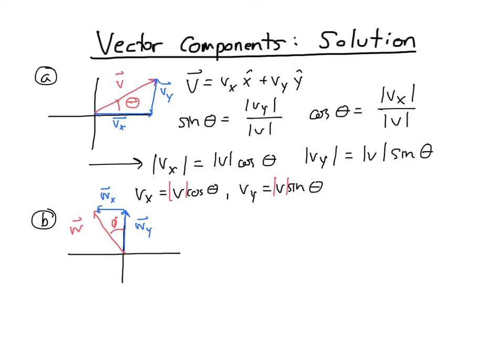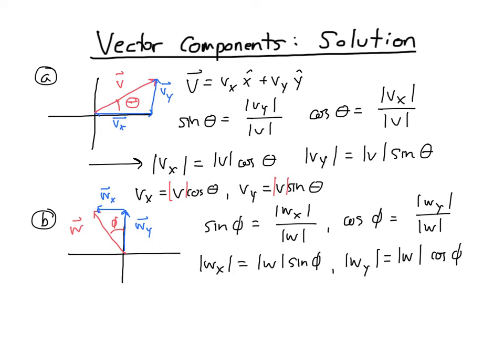And so now I can just write down my trig functions again, which is this: sine phi is the magnitude of wx divided by the magnitude of w, and cosine phi is the magnitude of wy divided by the magnitude of w. Rearranging these to solve for the components, the wx is now the magnitude of w sine phi, and wy is w cosine phi. So now we have to play the same game as I did before and check to see what the sign should be, because again, I want the components of the vector, not the magnitude of the components. Well, wy is fine. wy is along the positive y direction, so this is a positive number, so I can drop out the magnitude with no problem.